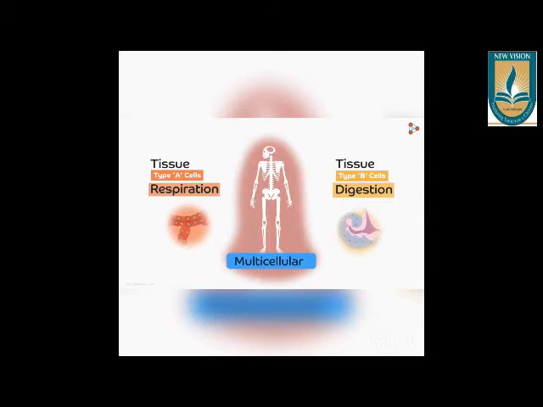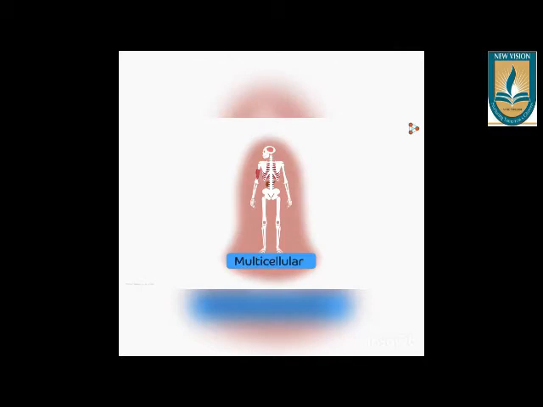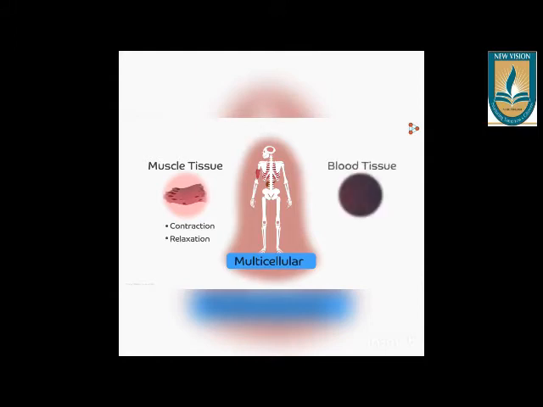There are various tissues. Not only our body, all multicellular organisms need to perform various functions. This design of having different tissues helps in division of labor, so that each function is performed by a particular set of cells and there is no clash or disturbance. Take for example muscle tissue in our body, which helps in movement of body parts by contraction and relaxation. That is the function of muscle tissue.